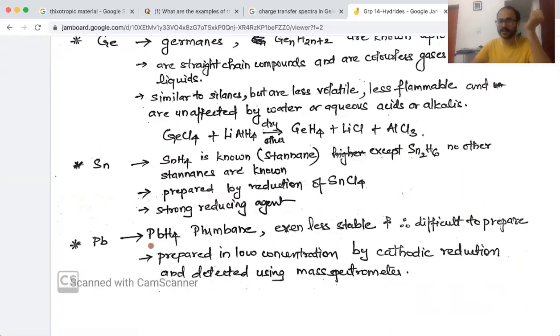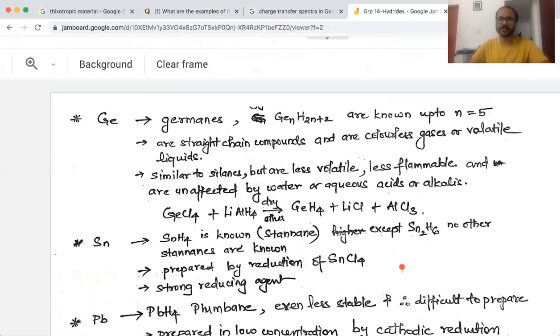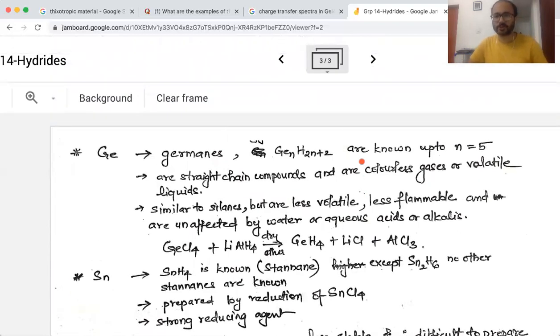Plumbane, again, very less chance of formation of plumbane, but you can make in low concentration PbH4 by cathodic reduction and it can be detected. These formations can be detected using mass spectroscopy. That means they are very short-lived species, but still you can have them. You can make them and you can measure the formation of these. Okay, that's why it's very difficult to prepare and very, very less stable. So that is all regarding the hydrides that are formed by the group 14 elements.